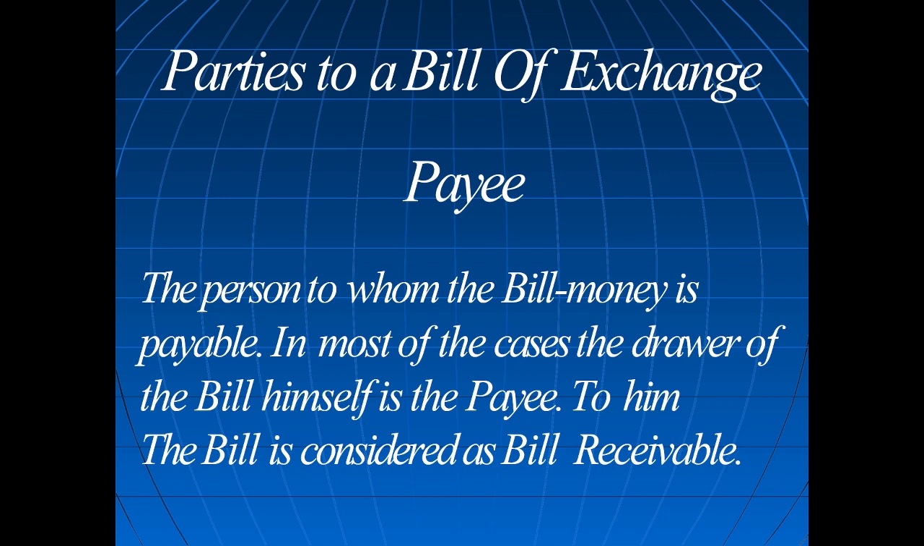In this example, A endorses the bill to C. C will receive the money, or B will pay money to C. That's why payee is C. To him, the bill is considered as a receivable.